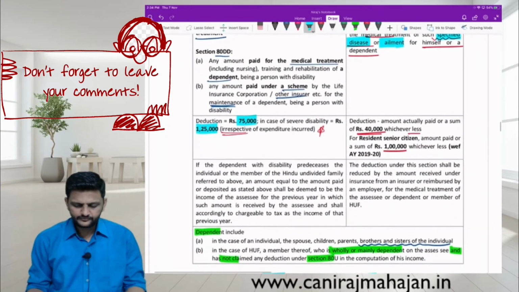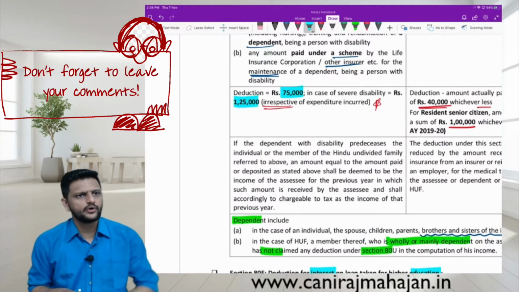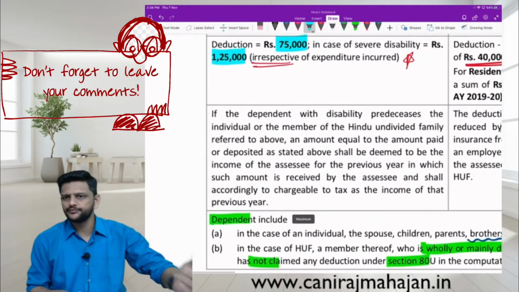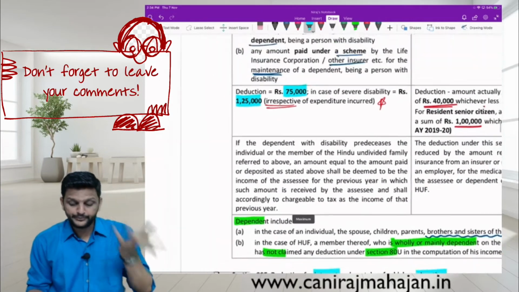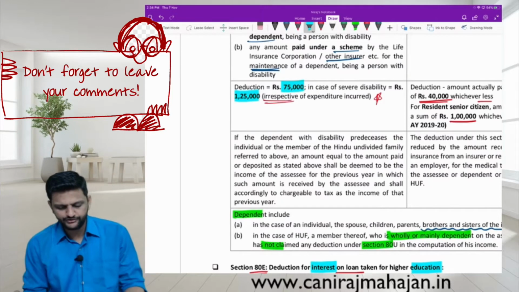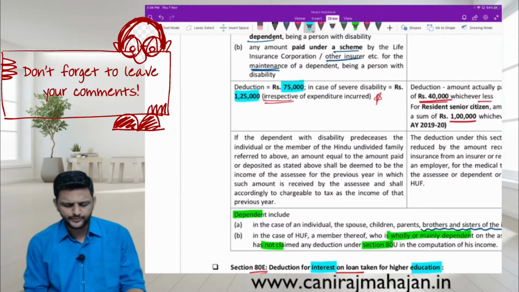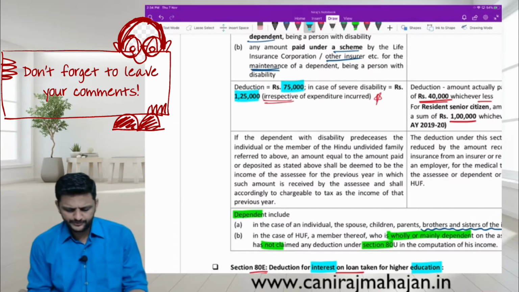Check. The dependent with disability, this means the person on or for whom the expenditure is being incurred. Pre-diseases, the individual or member of HUF referred to above: an amount equal to the amount paid or deposited as stated above shall be deemed to be the income of the assessee for the previous year in which such amount is received by the assessee and shall accordingly be chargeable to tax as the income of that previous year.